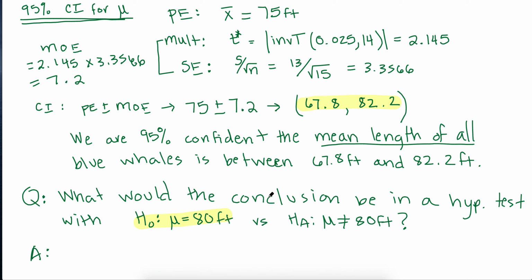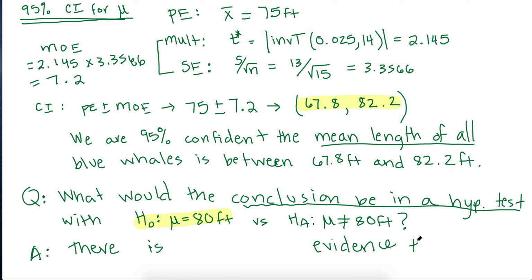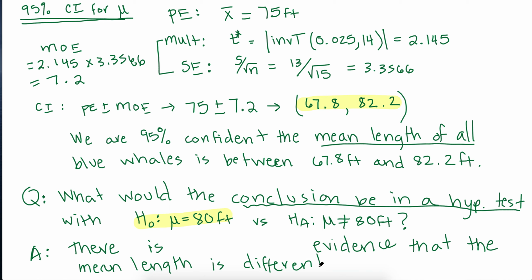So our conclusion, remember when we write our conclusion of a hypothesis test, that always tells us how much evidence we have for HA. So I'll say there is, I'm going to leave it blank for a moment, blank evidence that the mean length is different than, that's my HA, 80 feet.